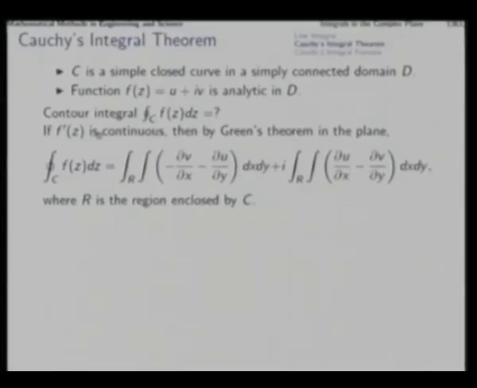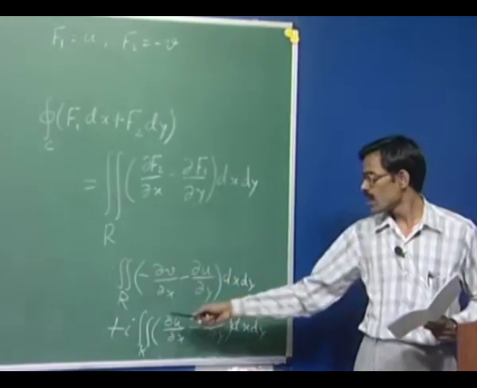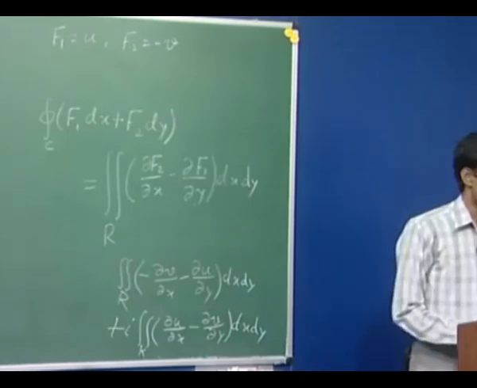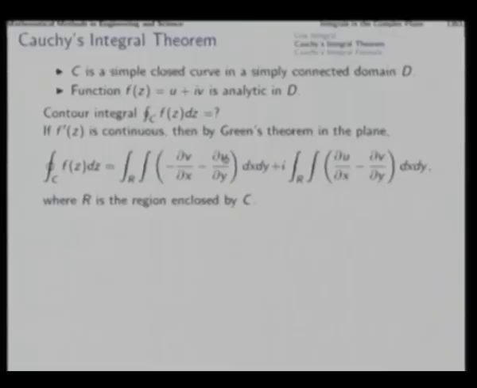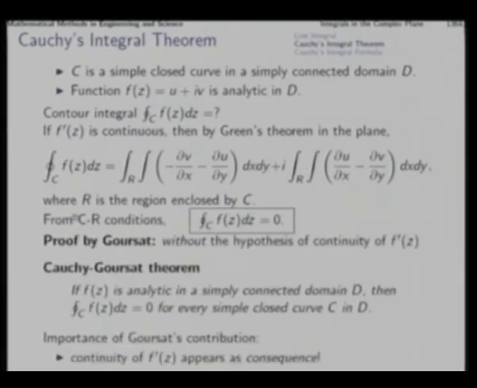So by applying Green's theorem in the plane, we get this as we have developed here, and then the Cauchy-Riemann conditions will imply that both of these integrands will vanish and we will get the integral as 0. Now, one important premise that we have used is that the derivative is continuous.